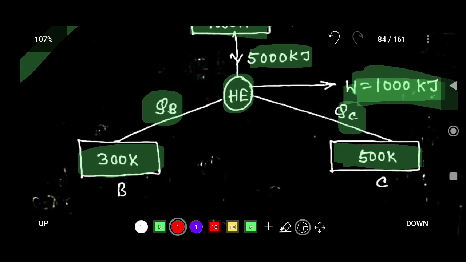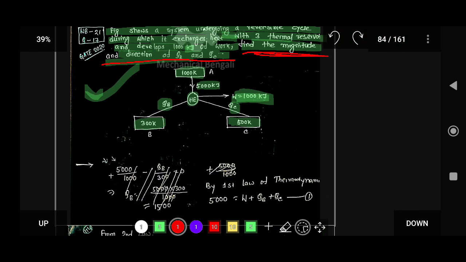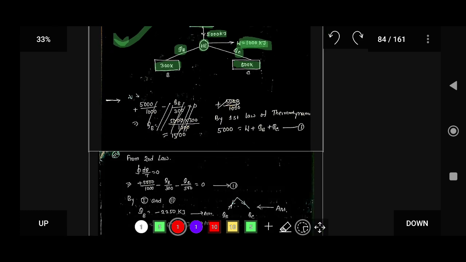Their direction is not given, so the direction may be this or this. You have to find out the direction as well as the value, the magnitude, of QB and QC. So this is all about the question.